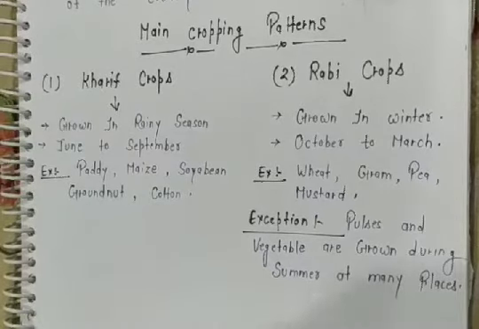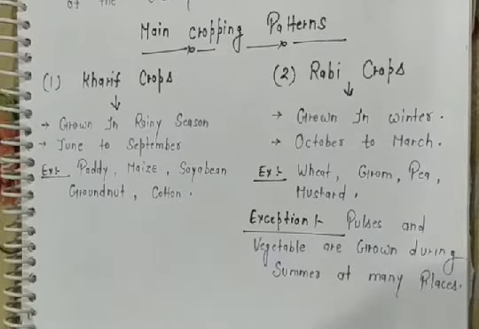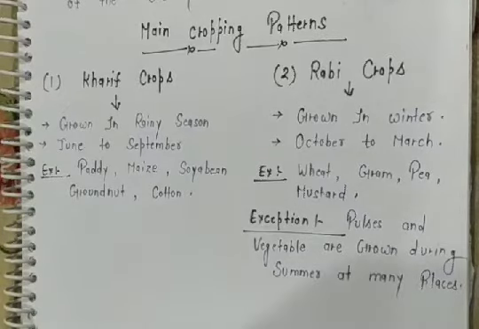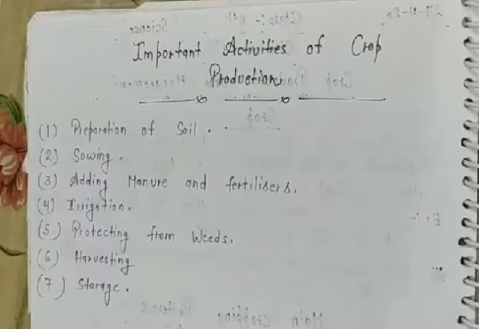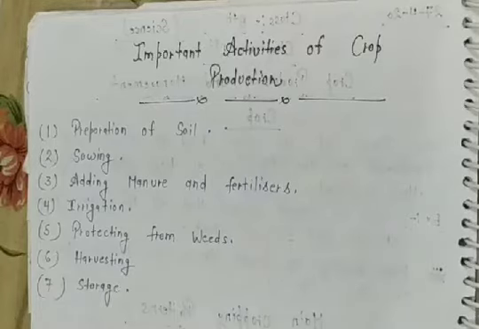For the survival of living organisms and for their normal activities, crop production is very important. Crop production includes a lot of activities in itself. There are some main activities which happen during crop production, which are very helpful for the cultivation of crops. All these activities are undertaken by the farmers over a period of time, and these tasks are referred to as agricultural practices.